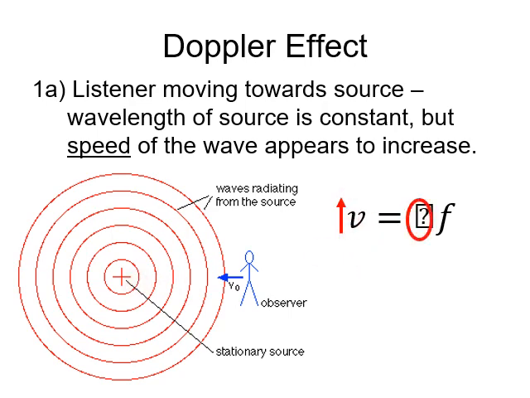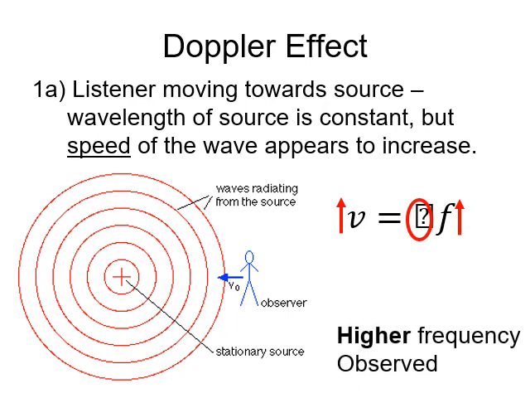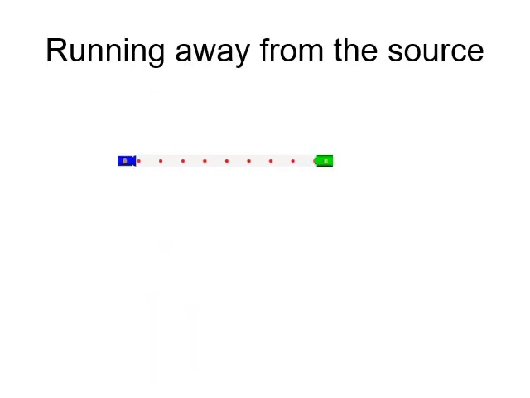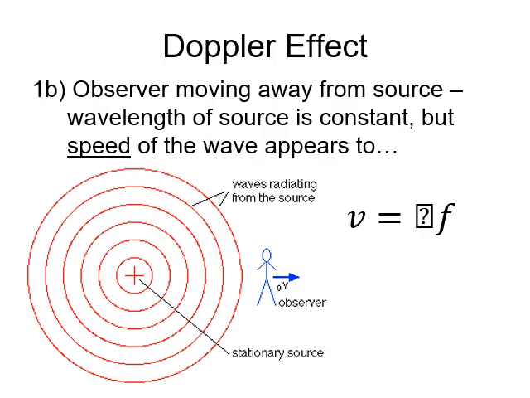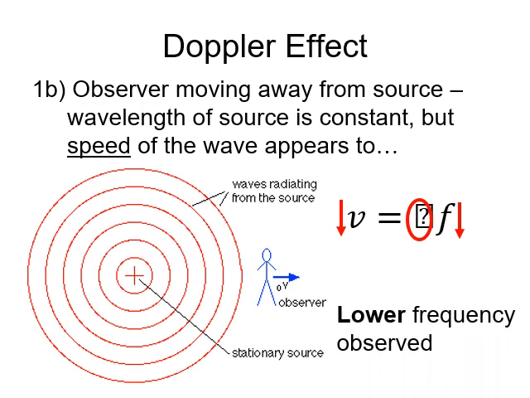The wavelength is still the same, so therefore the frequency also increases. This is, again, the observed frequency. Similarly, we can be running away from the source, and if we do that, the frequency that we receive should seem to go lower. All right, so in this case, to summarize, we're running away, and so it looks like the speed of the wave is going slower than it used to be. And so now, because the wavelength stays the same, the frequency will also appear to be lower. So we still have the same change in observed frequency, but it's for a different reason than when the source itself was moving.